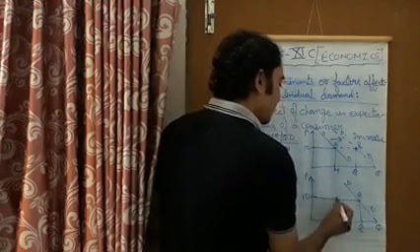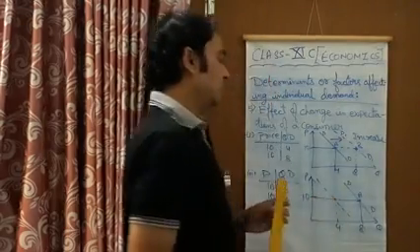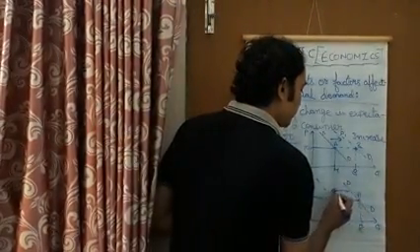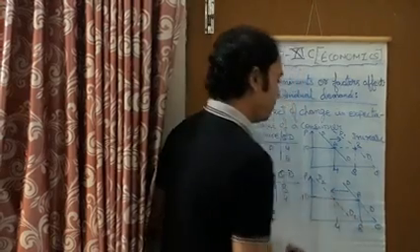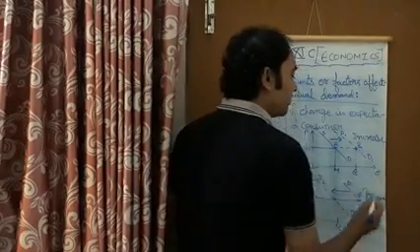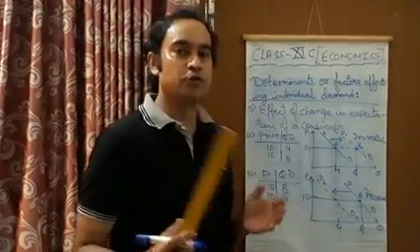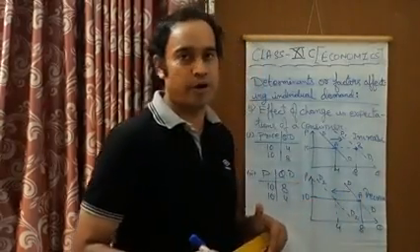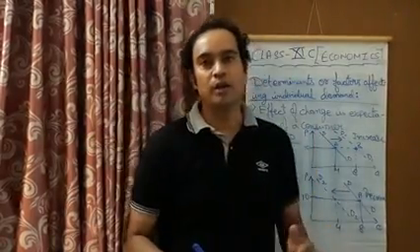After this, when the consumer knows that the price of the commodity is going to fall in future, he will decrease the demand of this commodity from DD to D2D2. So this is what is called a decrease in demand. The consumer is going to decrease the demand only due to future price expectations. That is, in future the price of the commodity is going to fall, and that is why he decreases the demand for this commodity. Okay, so this was the effect of change in expectations of a consumer.